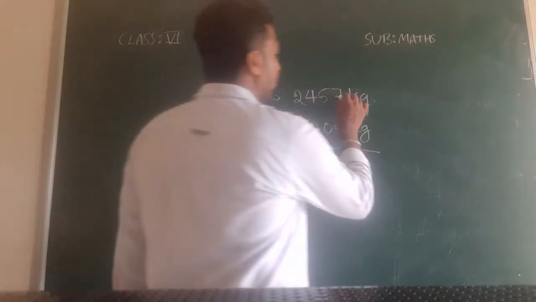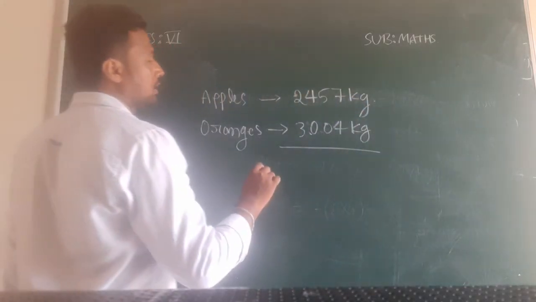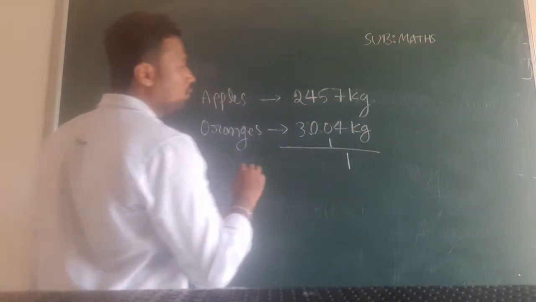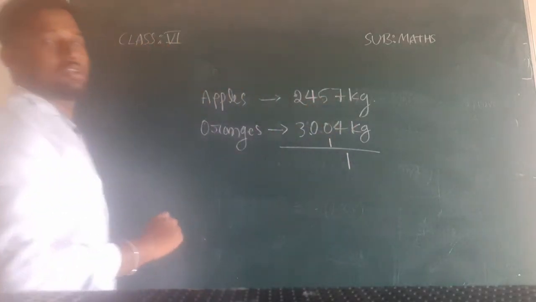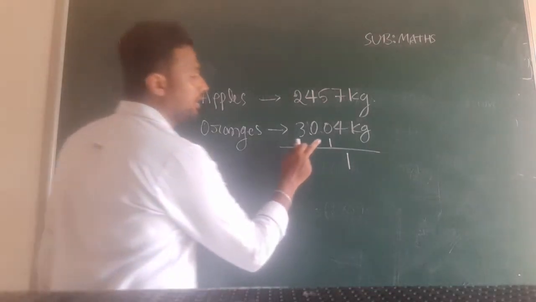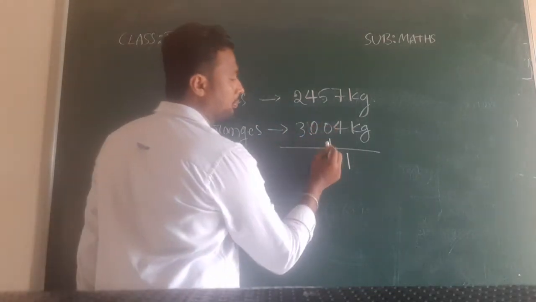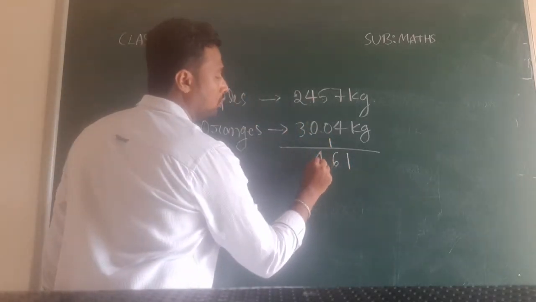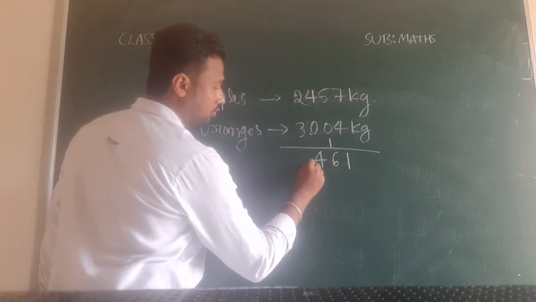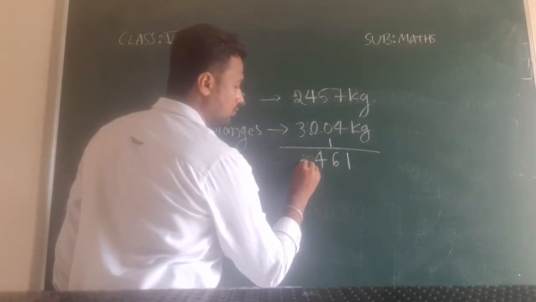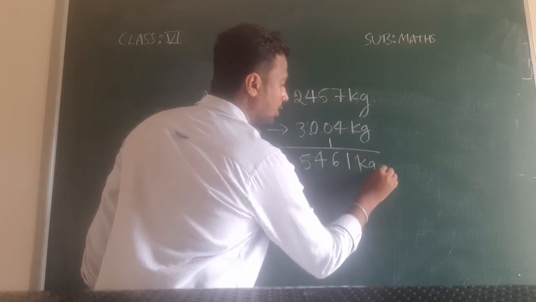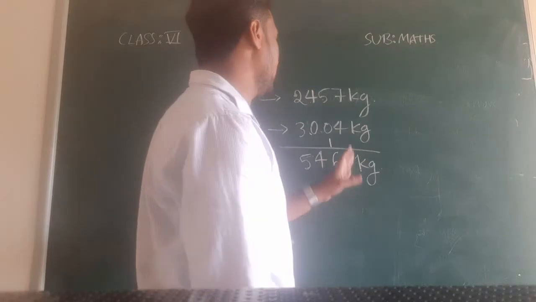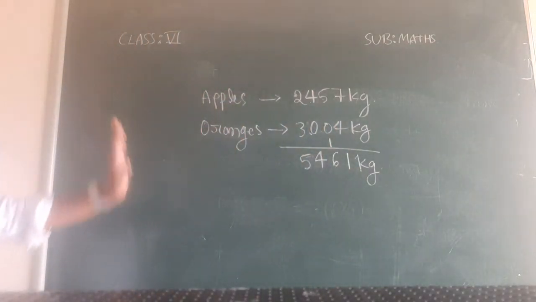Now 7 plus 4, we will get 11. Now 5 plus 0, 5 only. Next here we have a carry, so 5 plus 1, 6. Next 4 plus 0, 4. Then 2 plus 3, 5. So totally Raman sold 5,461 kg of apples and oranges together.